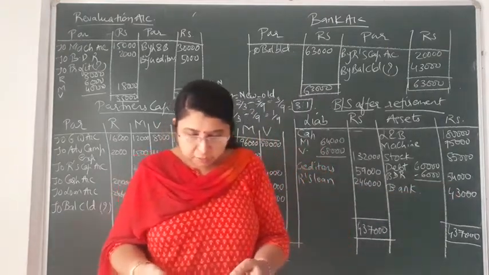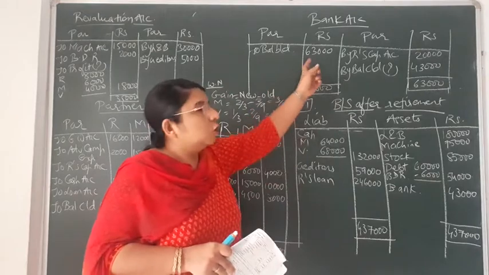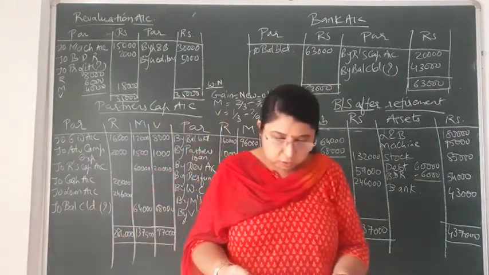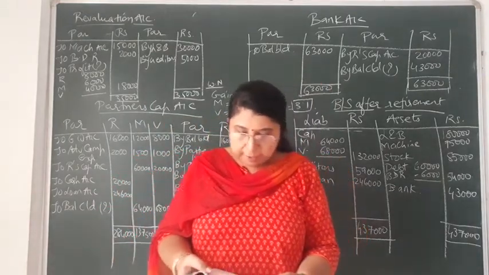Moving on, next, that is bank, already opening balance that we have written. To balance brought down, that is 63,000. And last one, that is advertisement campaign expenditure.